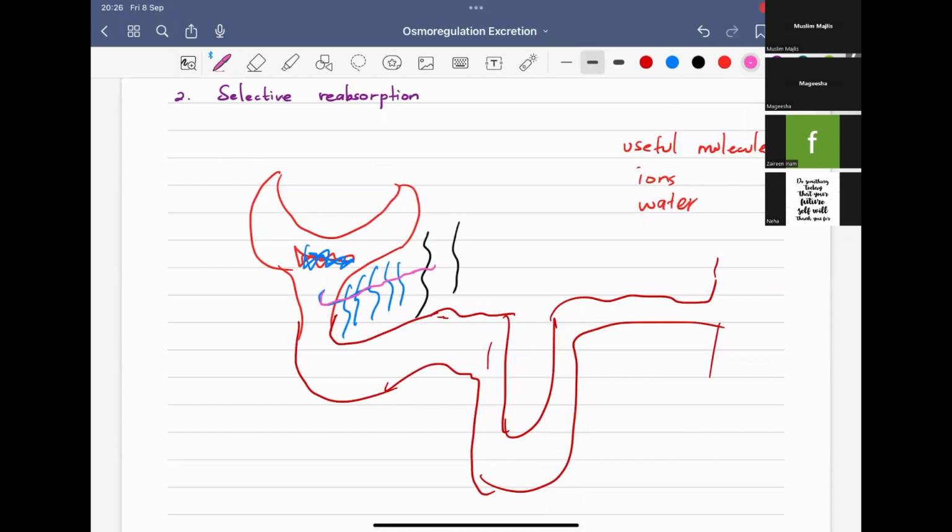There will be two types of transport: active, using ATP or energy, or passive, without using energy or ATP, from the initial filtrate. So next is the secretion.